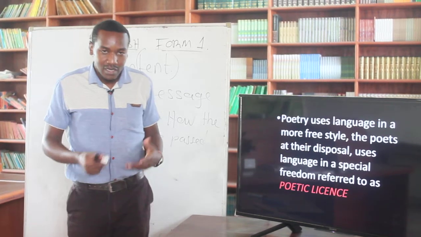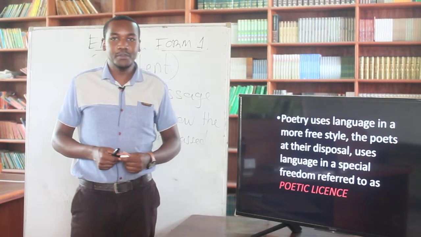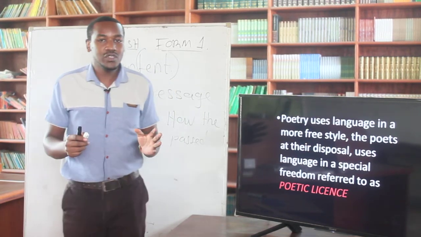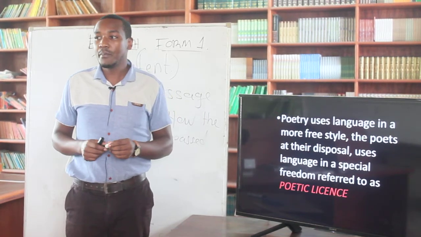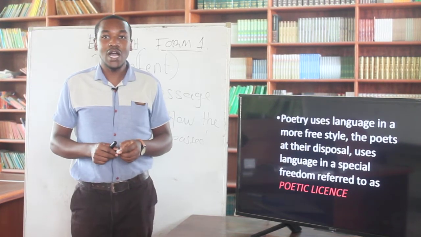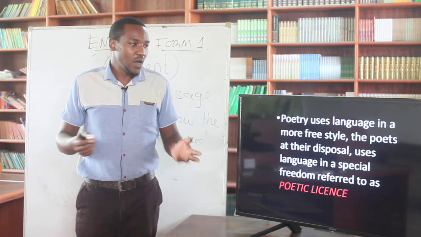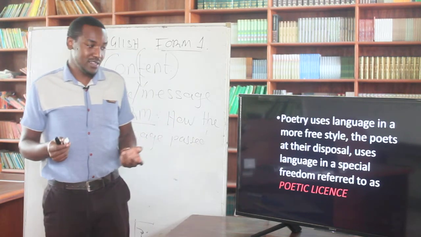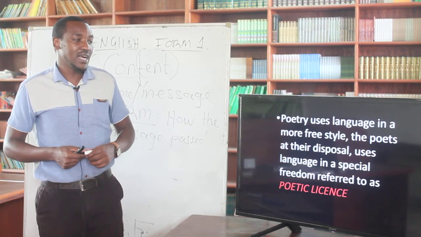You might rearrange that. For example, in a normal sentence you say, that girl was well brought up. And now you can say, she was brought up well, that girl. Now, what have we done? We have altered the normal sentence structure of that sentence.